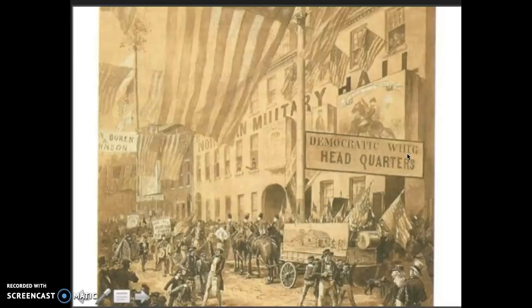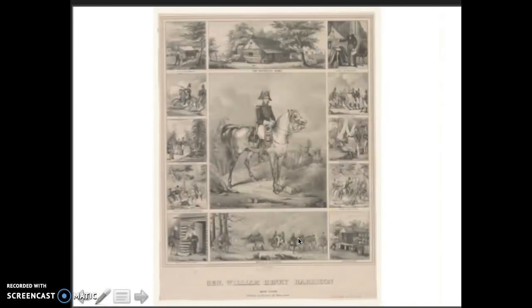Whigs encourage women for their participation in the temperance movement, and that appeals to the husbands of these women to vote for William Henry Harrison, and this is why he becomes president. Here's a pamphlet that was passed around promoting William Henry Harrison as a common man in the log cabin, as a hero of the Battle of Tippecanoe as well, and as someone able to help the regular common man.